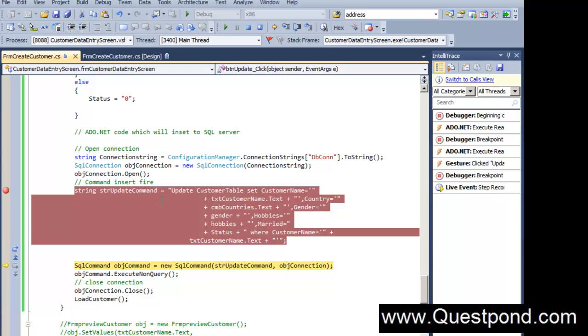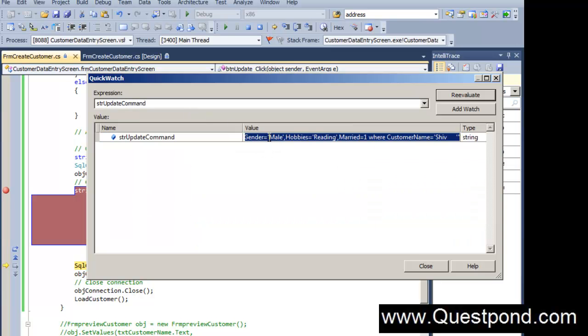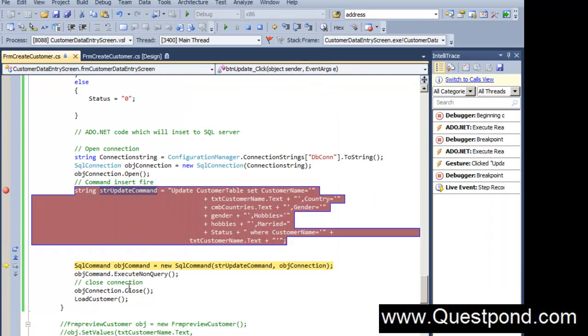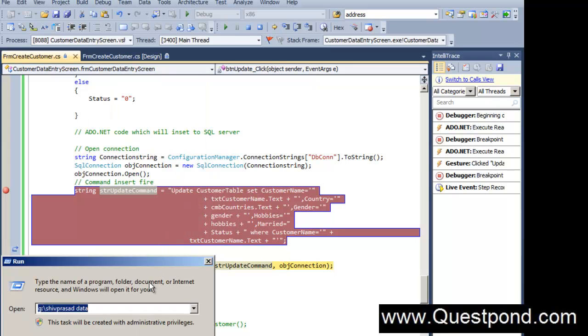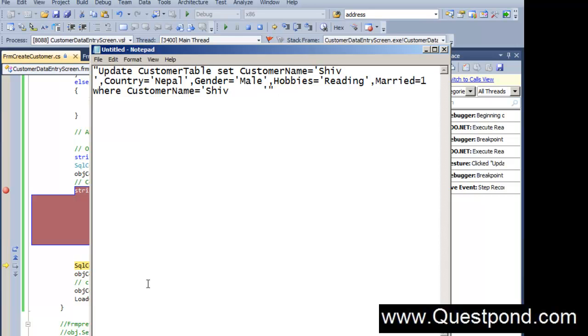So now what I'll do is very quickly I'm going to show you guys how the update command has come up. So I'm going to put this variable into the add watch window here, and let me open my notepad, and let me just quickly show you how the update command has shaped up. So you can see there's our update query.